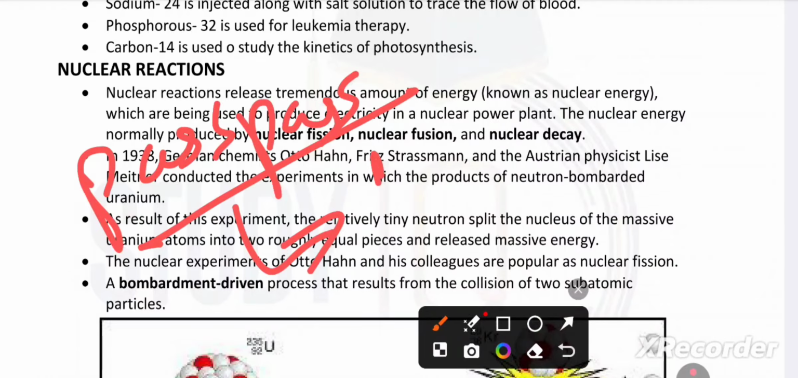Bombardment driven process that results from the collision of two subatomic particles. These are two atoms, right? They will hit each other and collide, and it will create one massive nucleus, that is called fission.